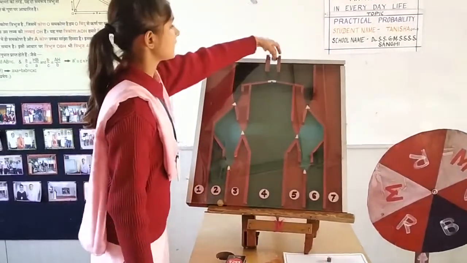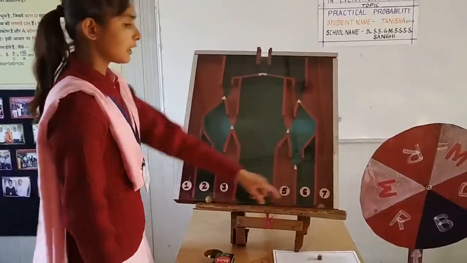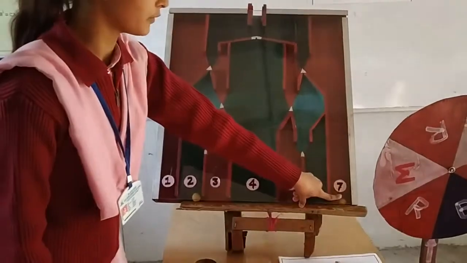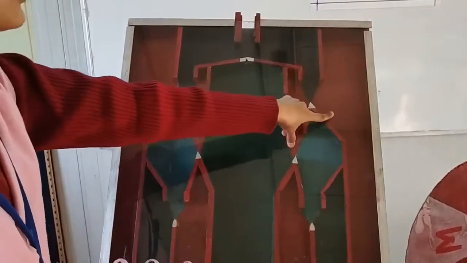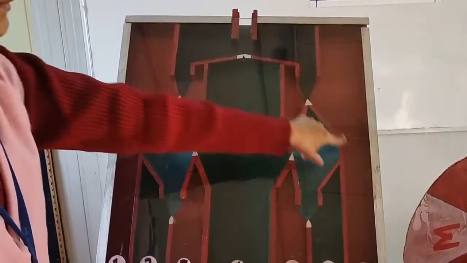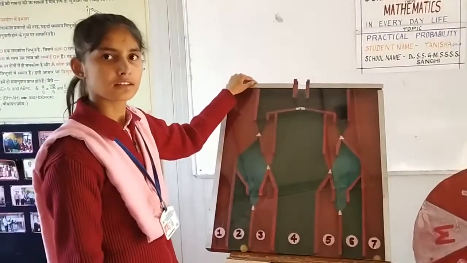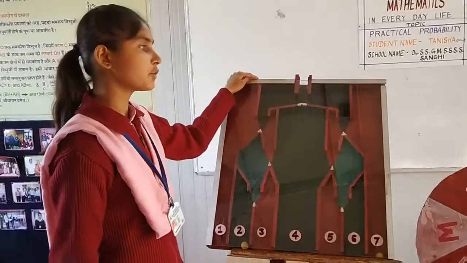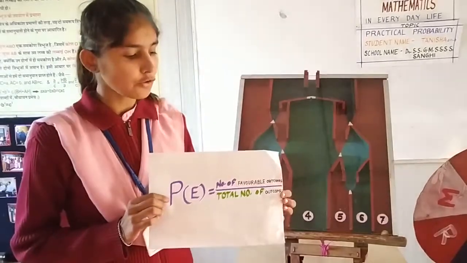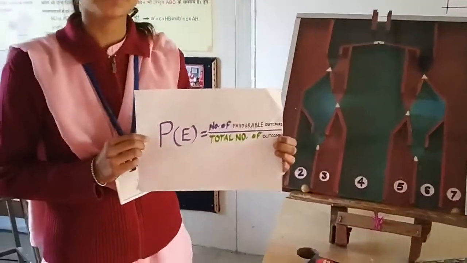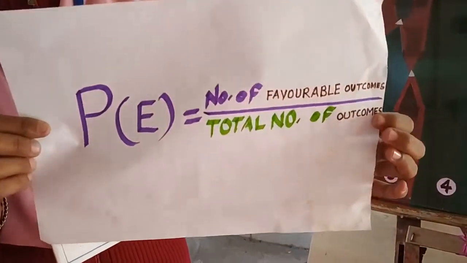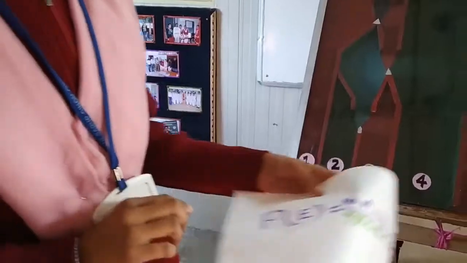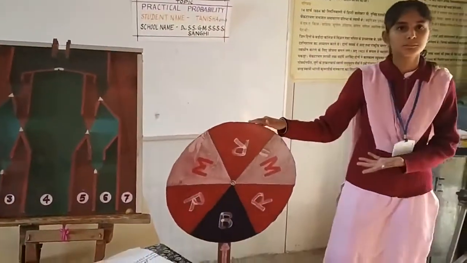Now let us take again. The probability of 7 is 1 by 4, because this path is 1 by 2 and this is further divided into 2 equal parts, so this path's probability is 1 by 4. Now the first part of my model is complete. Now we know that the probability of any event is the number of favorable outcomes divided by the total number of outcomes. Let us take the second part of my model, which is the spinning wheel.